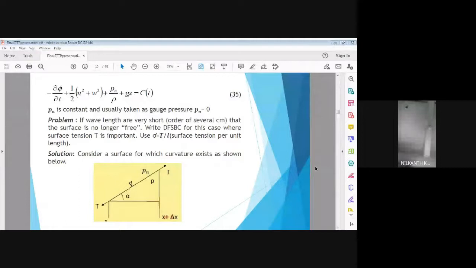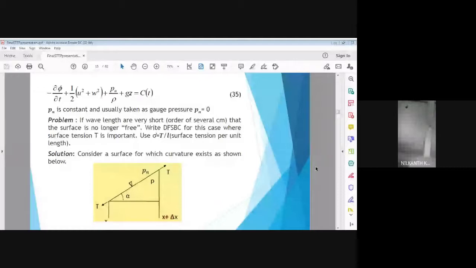So Bernoulli's equation says that the sum of potential energy, pressure energy, and kinetic energy at a point x and at a point x plus delta x, for a wave traveling from left to right, is equal. That is, the total energy at point 1 must be equal to the total energy at point 2. That is the essence of the Bernoulli equation.